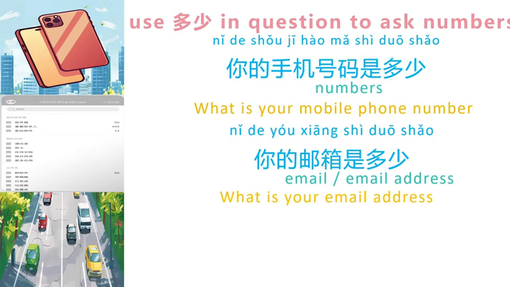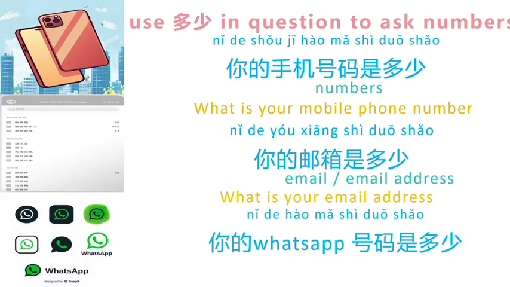You can say that although some email address only contain letters, it is still very likely that the email address also contain numbers. So in this situation, we also use 多少 to ask questions like this. 你的 WhatsApp 号码是多少? Here, 号码 means numbers. So the sentence means, what's your WhatsApp number?